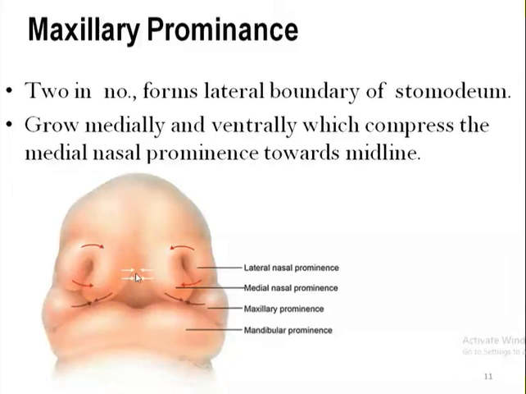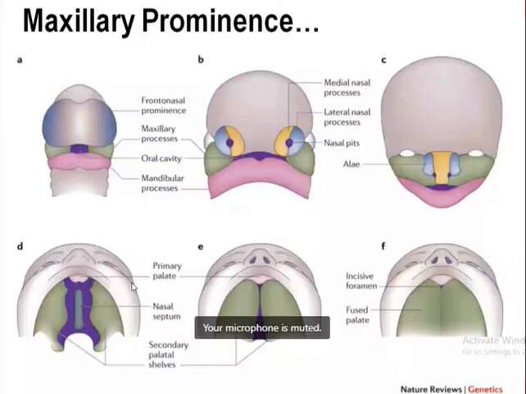Now here once again focus on the maxillary prominence. This is the frontonasal prominence forming the rostral boundary of the stomodeum. The maxillary prominence forms the lateral boundary of the stomodeum, and this is all about the processes occurring within the frontonasal process. Now we are clear that it consists of a frontal part and a nasal part with lateral and medial nasal prominences, which give rise to the ala of the nose as well as the dorsum of the nose.